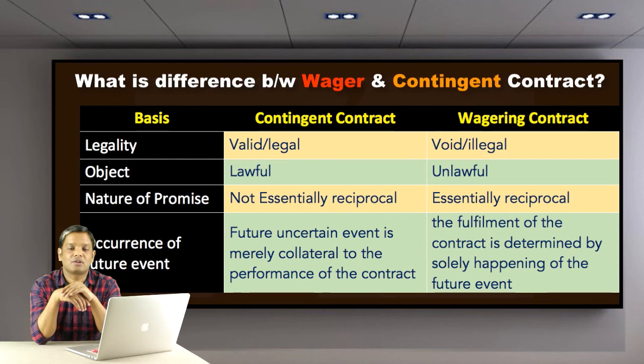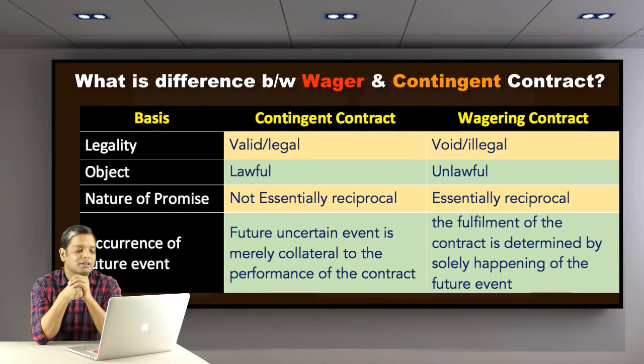So you are not receiving something, maybe or maybe not, but here either you will be at loss or at benefit. So this is another difference. And the last difference is the occurrence of the future event. In a contingent contract, the future uncertain event is merely collateral to the performance of the contract.